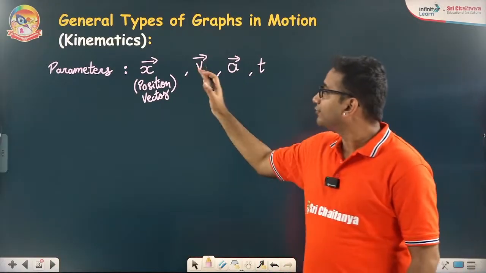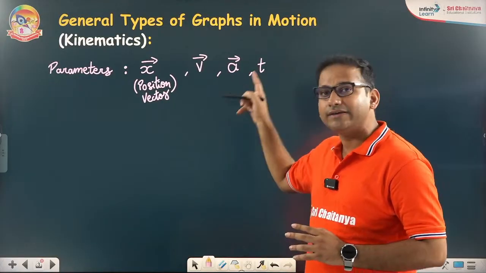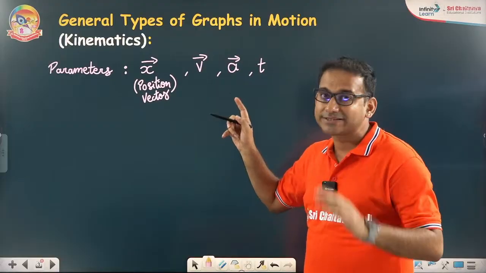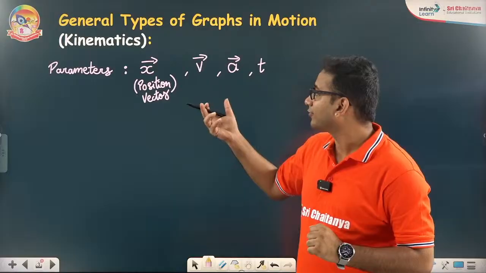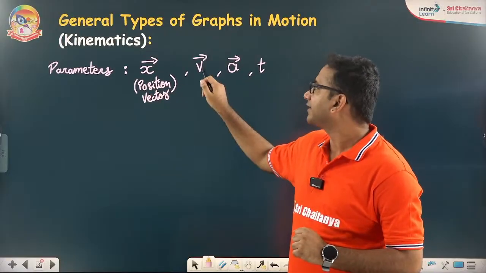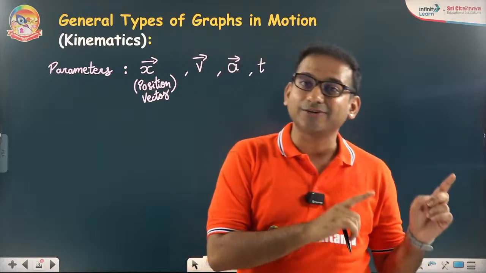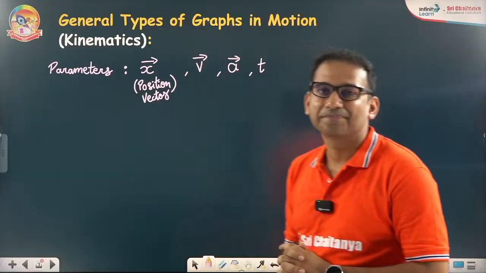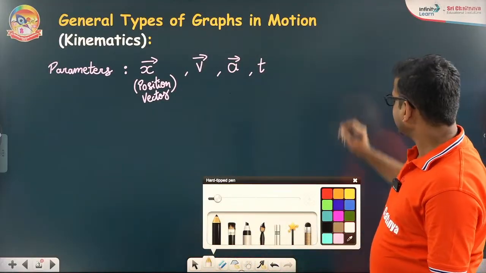So out of these four parameters, I want you to understand that time is the only parameter whose negative meaning will not make sense for us. Its negative value will not be meaningful. But position vector, velocity vector, and acceleration vector, since these are vector quantities, their negative sign will only contribute in the direction.